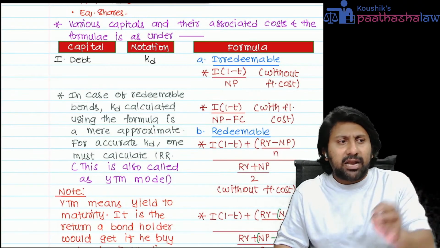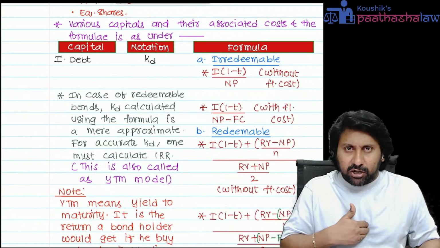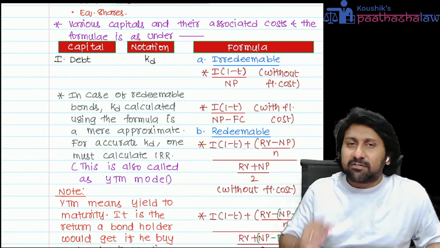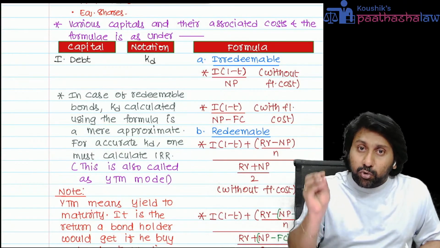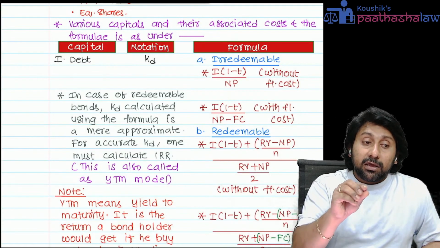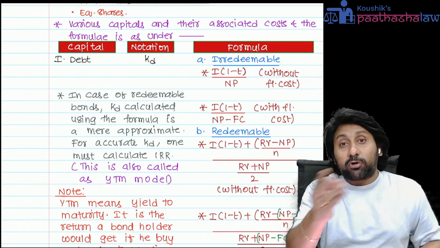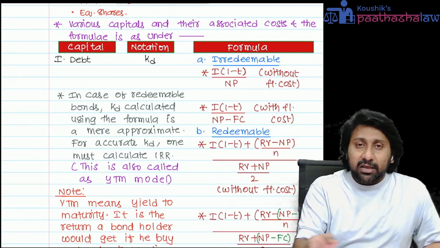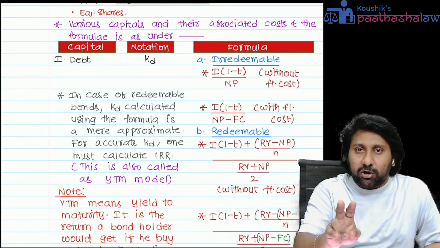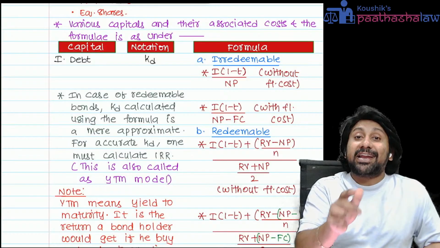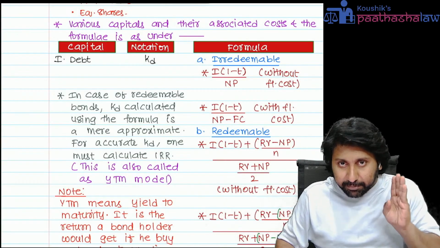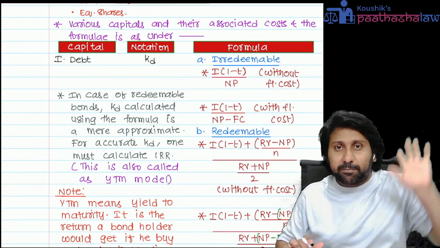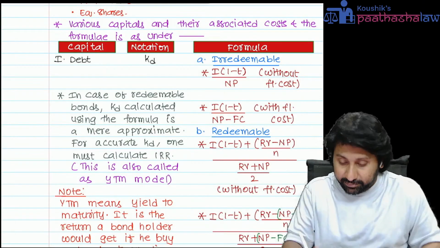Net proceeds today means what? Proceeds means net outflow. For example, I'm an investor. I have to purchase a debenture. At what price will I purchase? At the market price I will purchase. Next, you gave 100, but the company has utilized 2 rupees as flotation cost. Net proceeds is only 98. That's how the word net proceeds came. So net proceeds represent the market price of the particular bond given in the question.